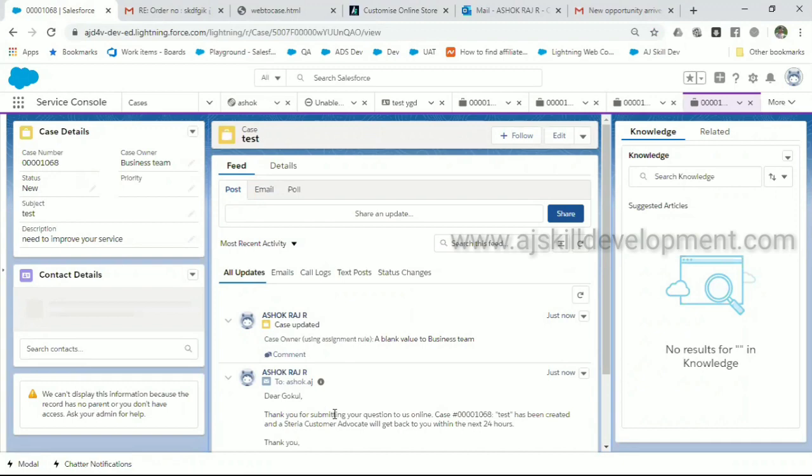Do you guys understand the concept? I have just explained the concept. I will let you know how to do this configuration. But before that, I just want you guys to understand the concept of Service Cloud, how Service Cloud helps the business to engage their customer. Any doubt so far?